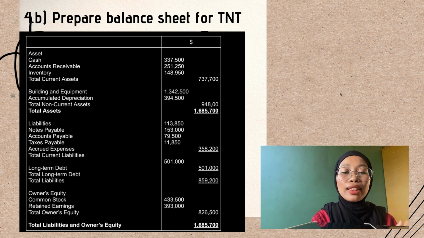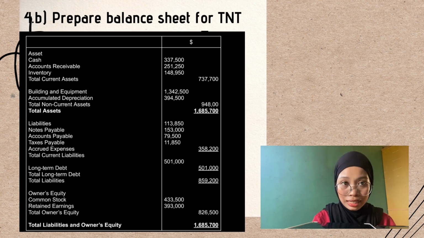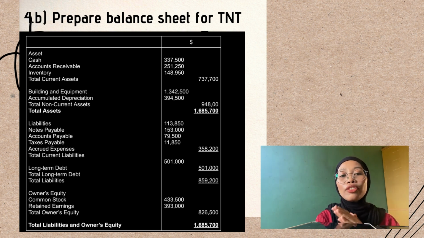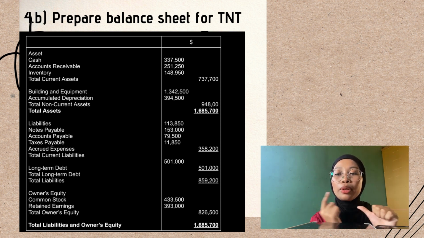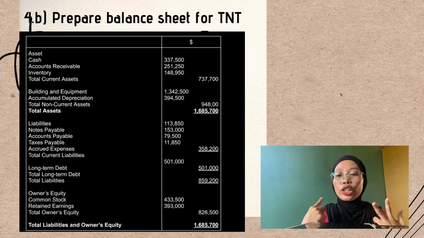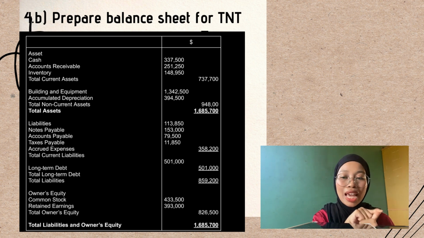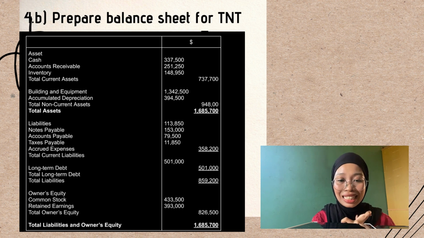RM 1,685,700. And for the liability, the total current liability is RM 358,200, which is about notes payable, accounts payable, taxes payable, and accrued expenses. And also for the long-term debts, we have two, which are total long-term debts and also total liabilities.